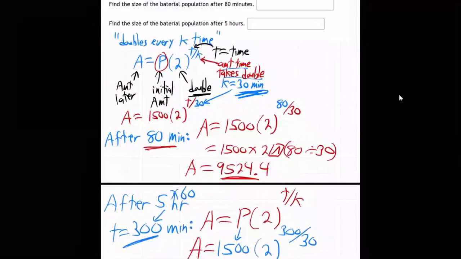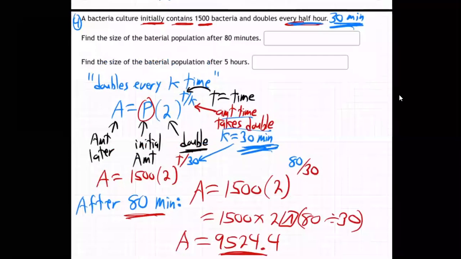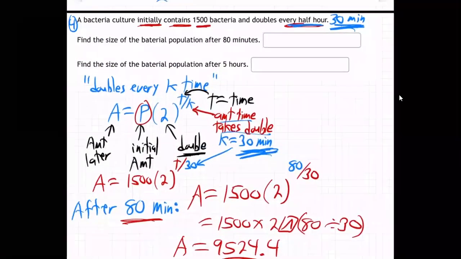So the key moral of the story on this problem is that whenever they bring up the issue that something doubles every whatever, every 3 hours, every half an hour, every 20 minutes, whatever they say, you're going to use the doubling formula.